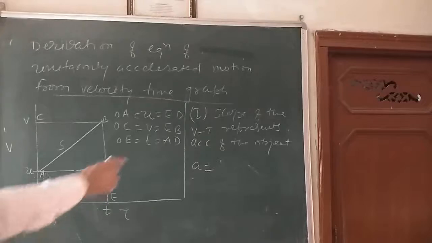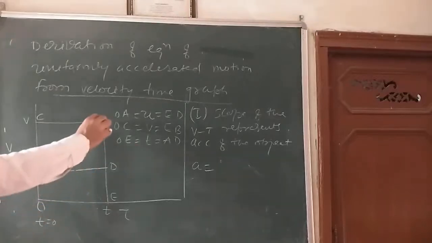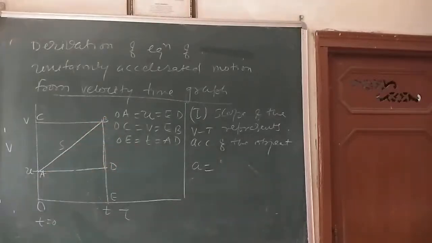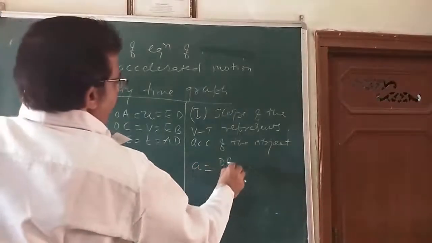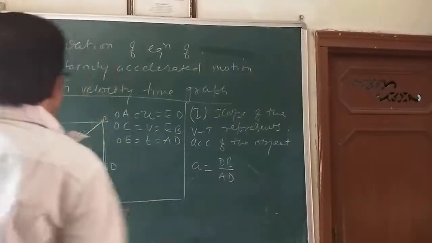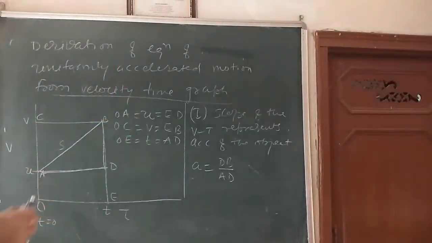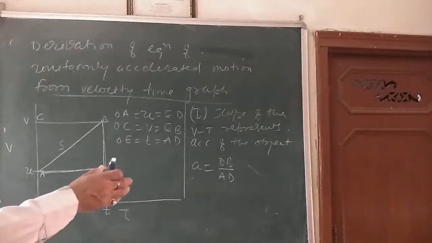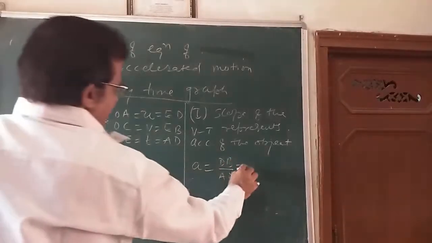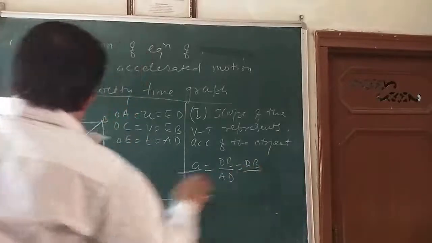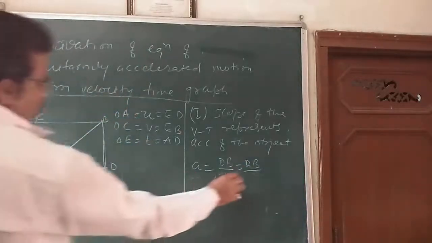That is a equals DB divided by AD. Is it clear? Now, AD is equal to OE.